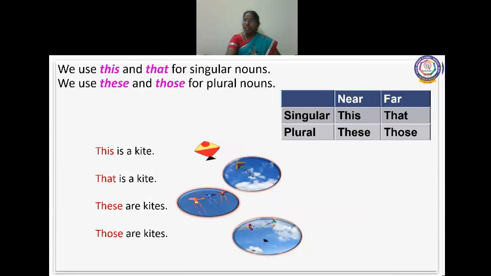And if it is plural, you'll say those. This is a kite, because only one kite is there. Okay, and if it is far away from you, that is a kite. You use the word that. And these are kites. You can see many kites, so you use the word these because it is plural, and it is near to you. And if many kites are there but they are far away from you, you use the word those.